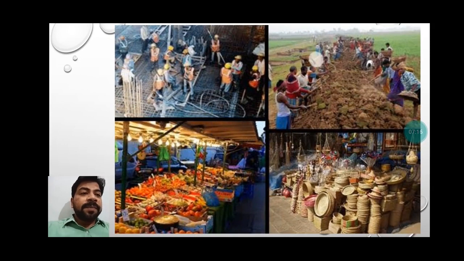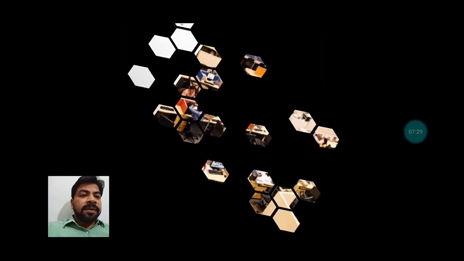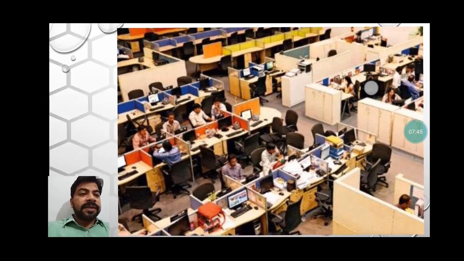You can see some people who are engaged in the unorganized sector. They are the people who don't have job security. Next, if we see the people who are in the organized sector, you can see how everything is managed. They have their cabin, their offices. Okay, they get lunch time, they get facilities over there. So these are the benefits of the organized sector.